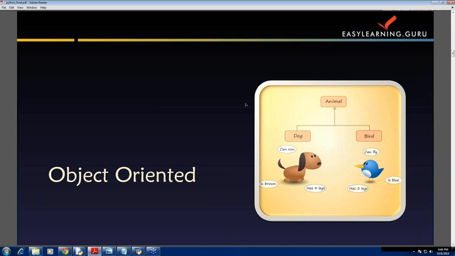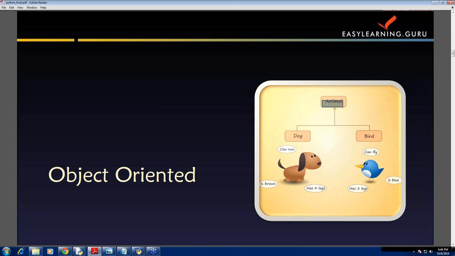Now let's see some gems of Python. These are some special features of Python which make it an awesome language, starting with object-oriented. Python supports object-oriented programming, that is, it provides all the features and functionalities which are supported by any object-oriented language. The features like classes, objects, inheritance, methods, operator overloading, and so on. For example, see the figure.